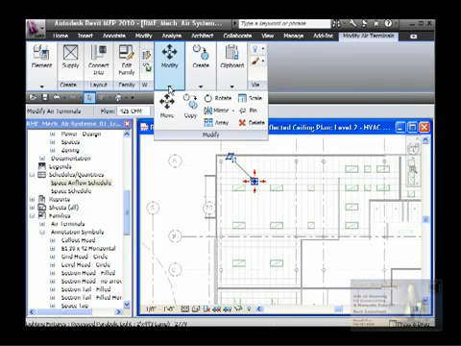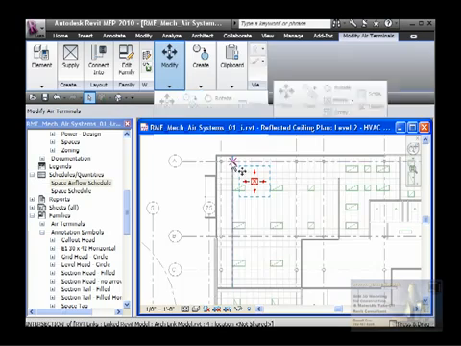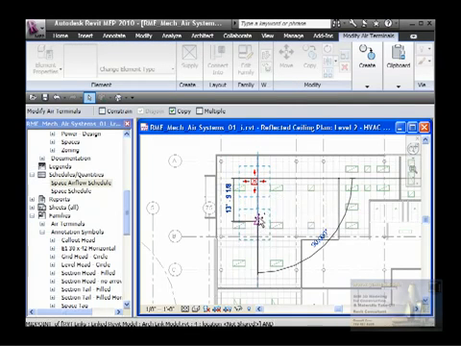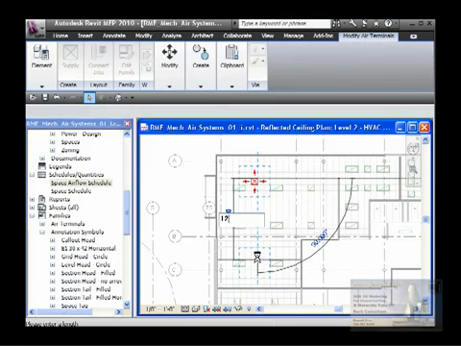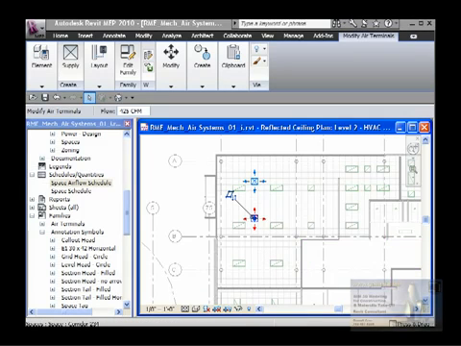On the modify, I have copy, and if I select the corner, I could copy to another corner, but the software says type 12. I want to put it farther away vertically, type 12, enter. That will copy 12 feet away, and maybe a few more times. So apparently to the right also 12 feet.